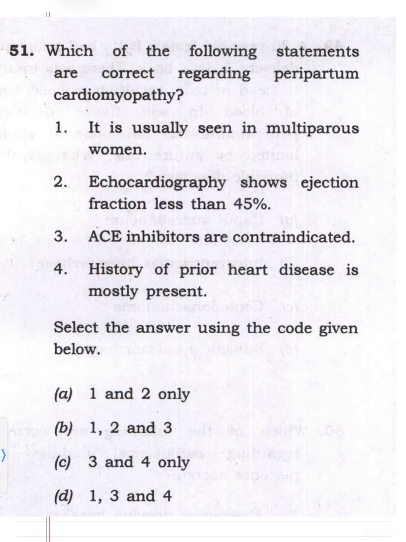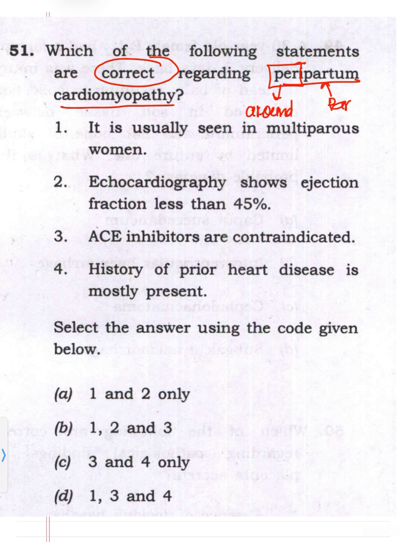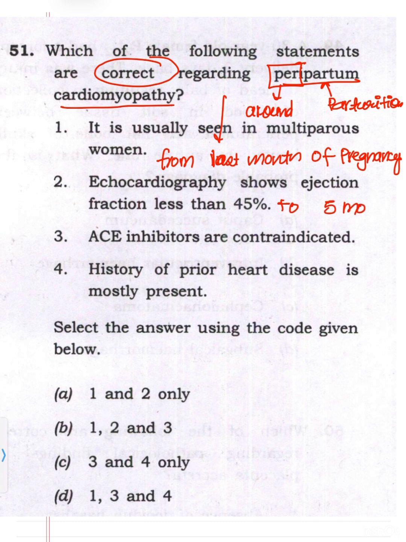So the question is, which of the following statements are correct regarding peripartum cardiomyopathy? As the name indicates, it is around the parturition. Peri means around and partum means birth of the child. So it is around the delivery. It is seen from the last month of pregnancy to 5 months postpartum. So after delivery, till 5 months, she can present to you with peripartum cardiomyopathy.